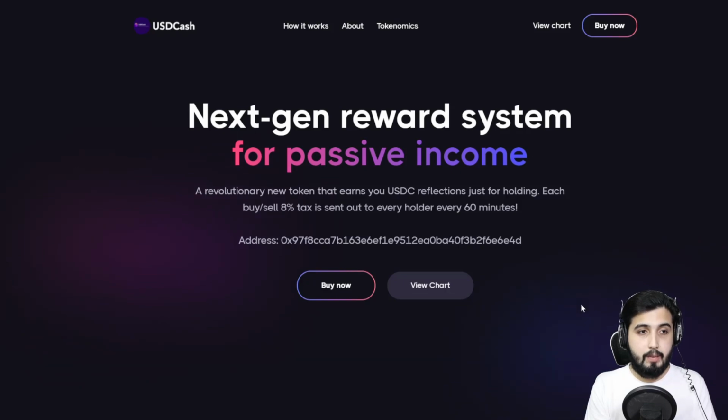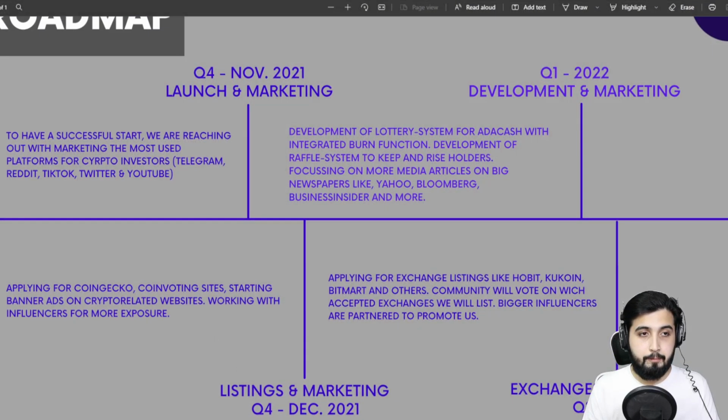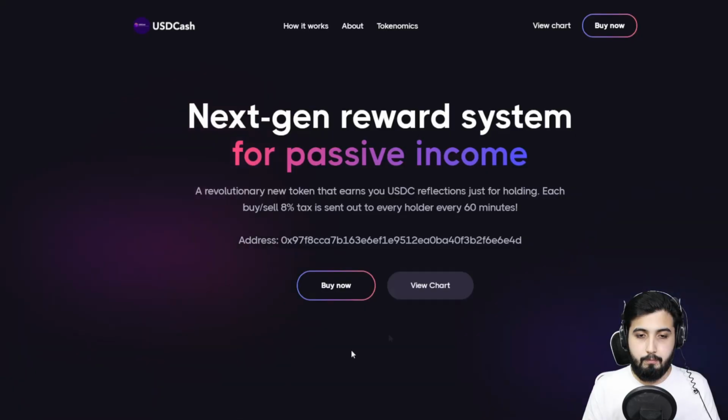Now we're here at the USDCash.net. From here, we're going to get most of the information, and the ones that are missing, I have those open right here in PDF forms. So let's start learning. USDCash is basically, in this project, you're going to make a passive income, not in USDCash. You're going to make it in USDC.